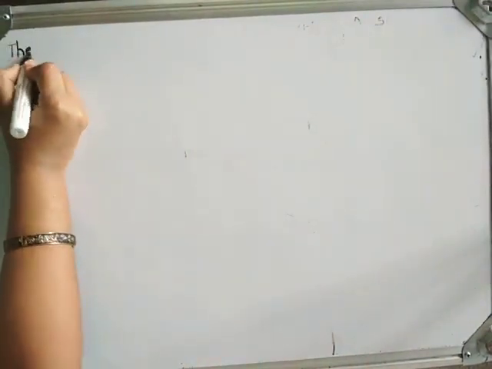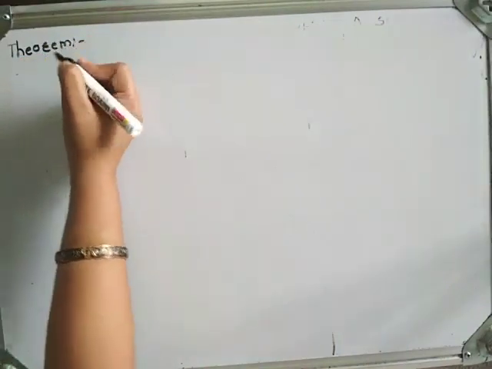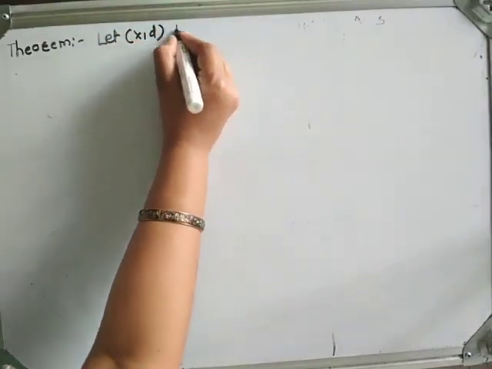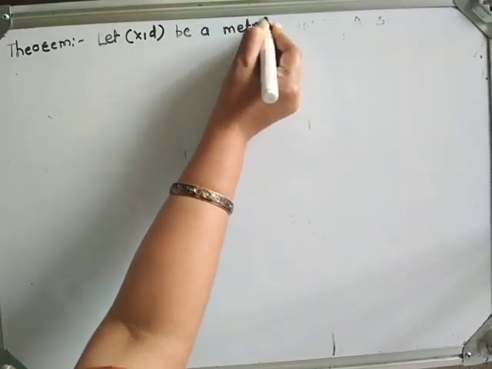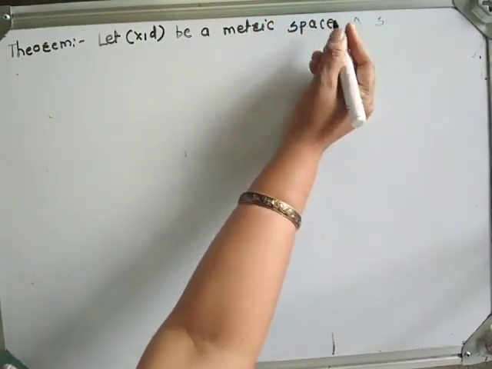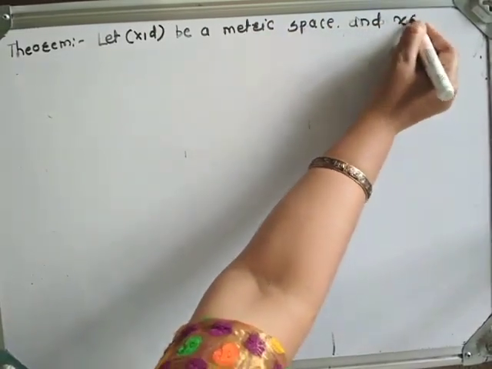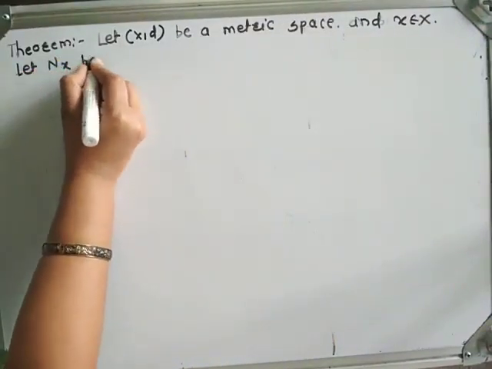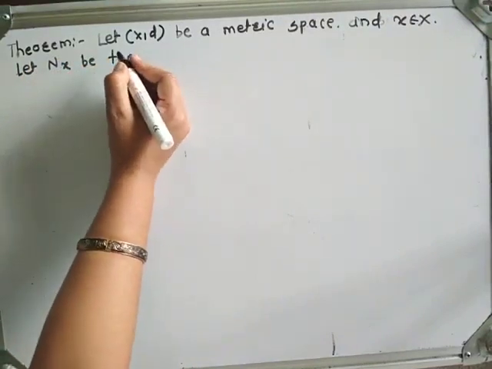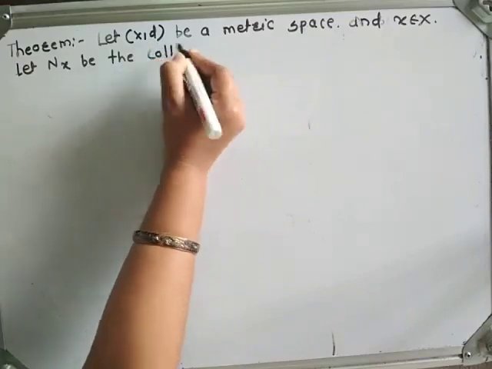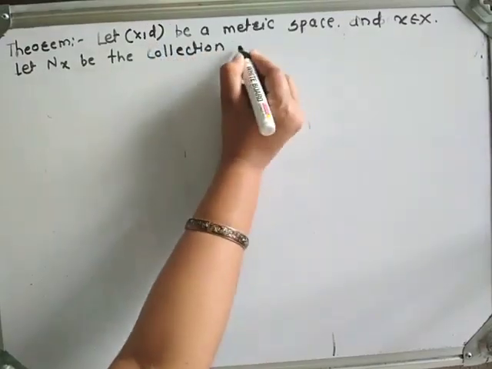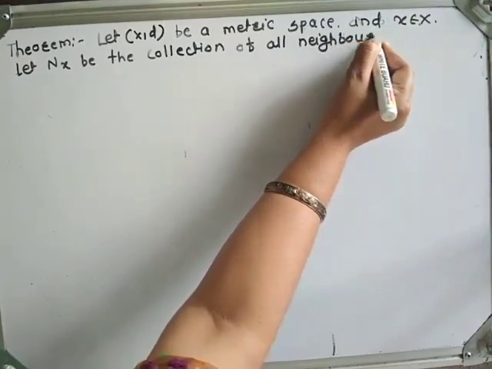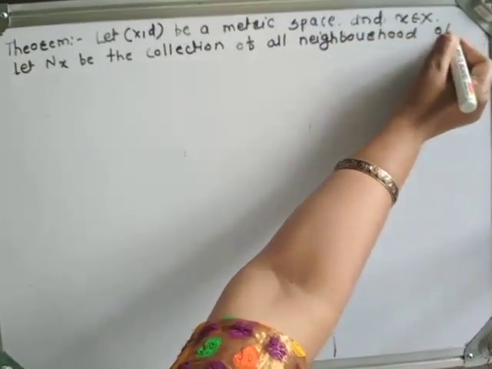The next theorem is: let (X, d) be a metric space and x belongs to capital X. Let N_x be the collection of all neighborhoods of x.